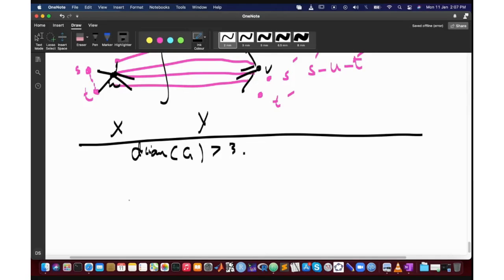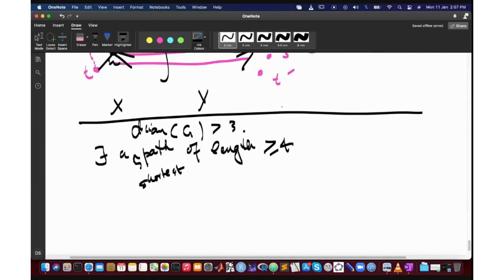Okay, so what this means is there exists a path, actually a shortest path, of length at least 4. Okay, so let this be your path. You have a vertex A, it goes to vertex B, it goes to vertex C, vertex D.